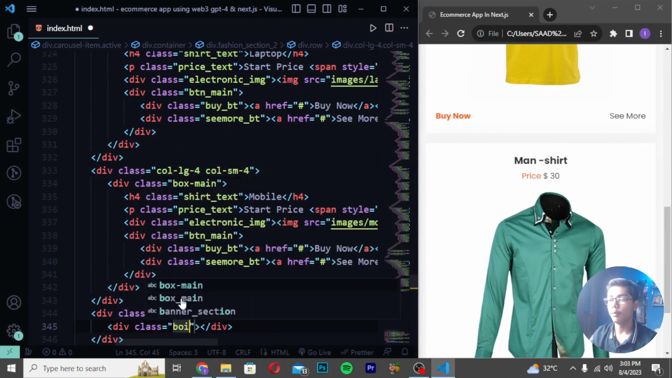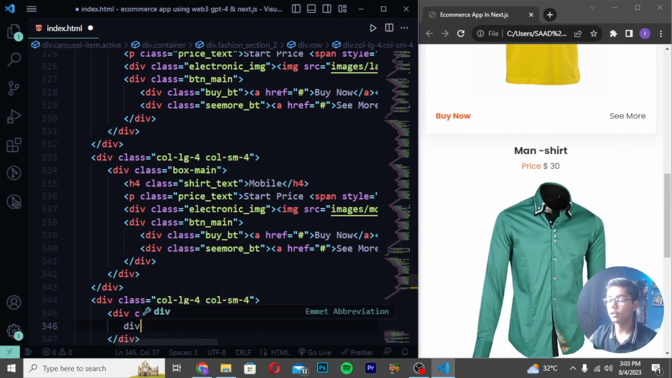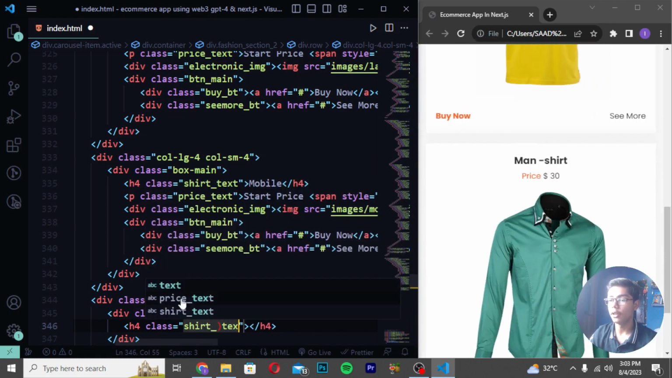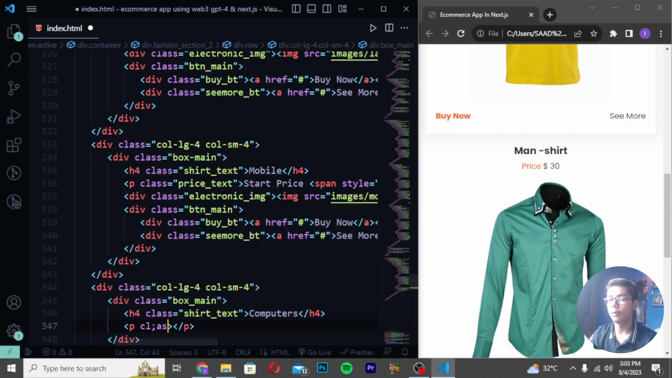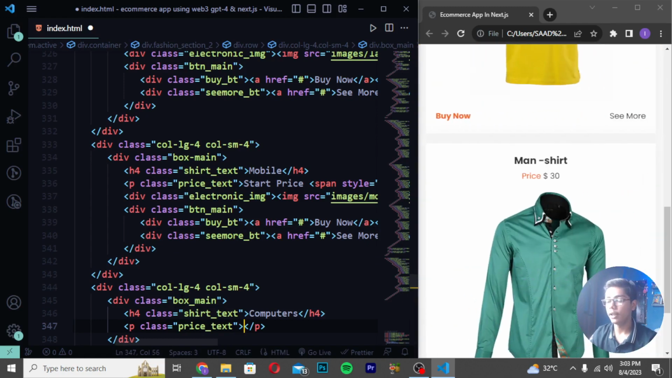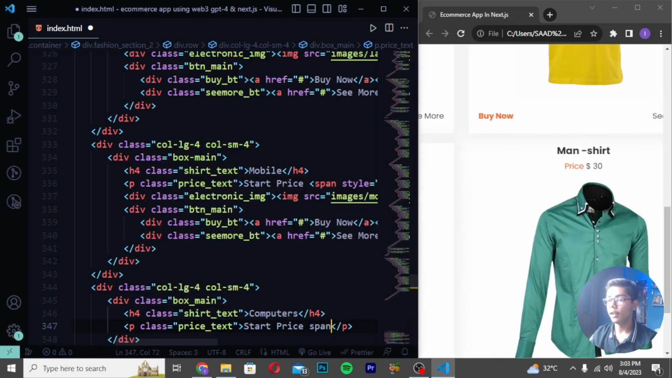Then you have to write here box name. And after writing this, you have to just now write here h4 class, and I will be writing here shirt underscore text. And I will be now just writing here computers, and I will be moving down and creating here p-tag class price underscore text. Then I will be now writing here start price like this, and I will be writing it as a span